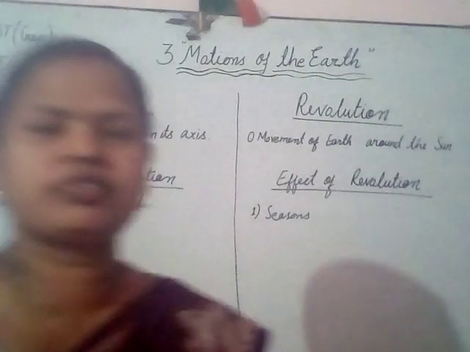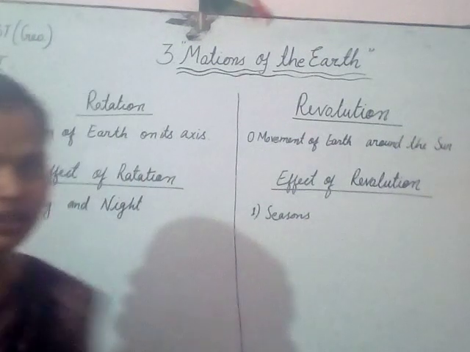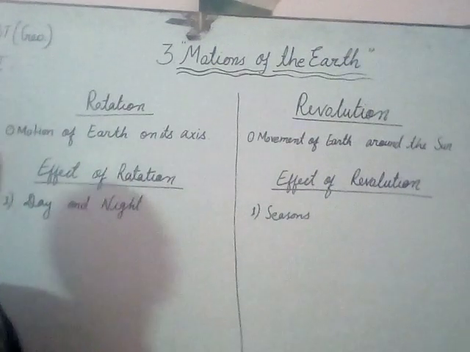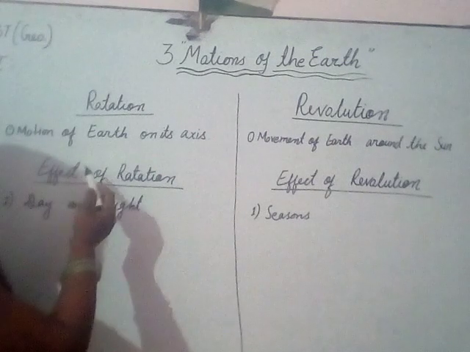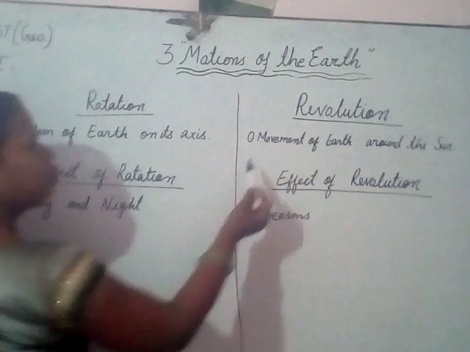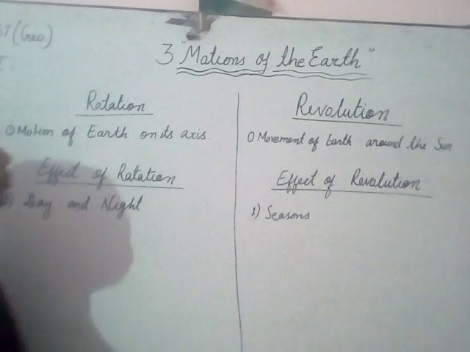Now let's see the difference between rotation and revolution. The motion of Earth on its axis is called rotation, and the movement of Earth around the Sun is called revolution.